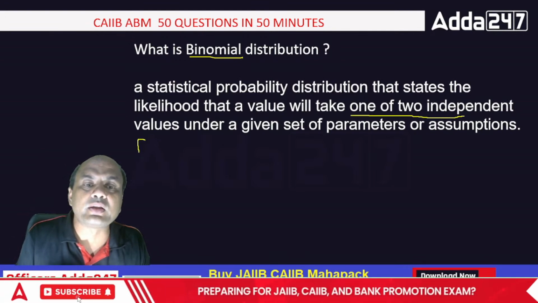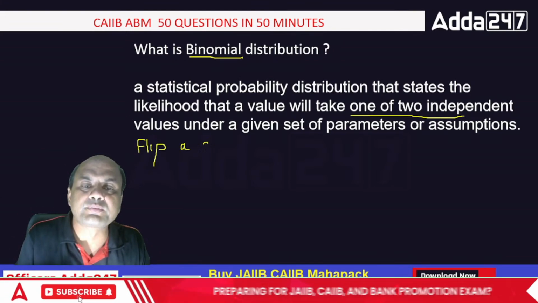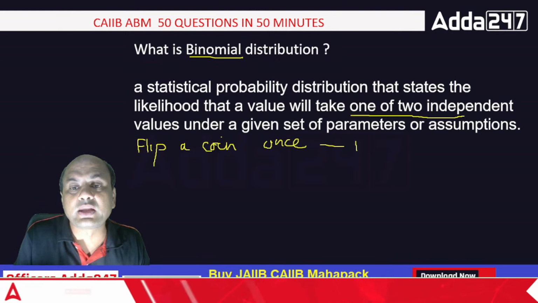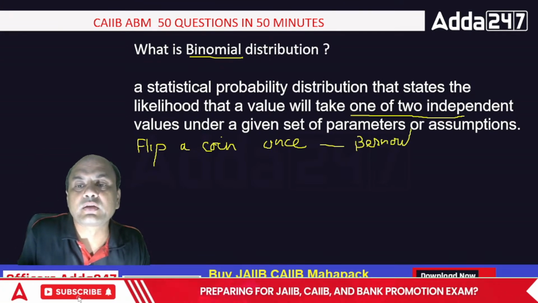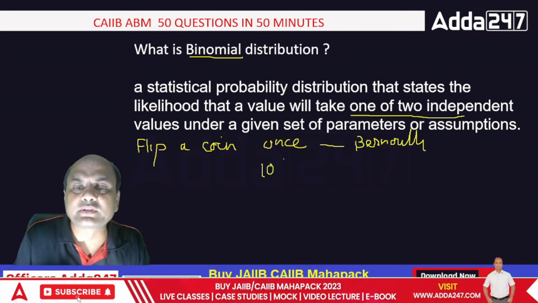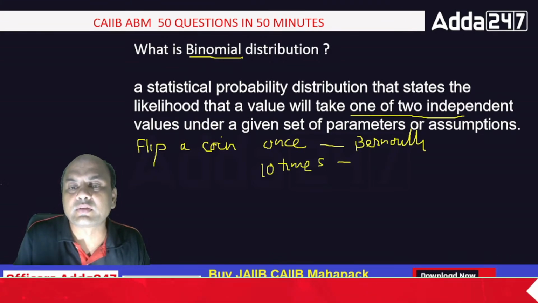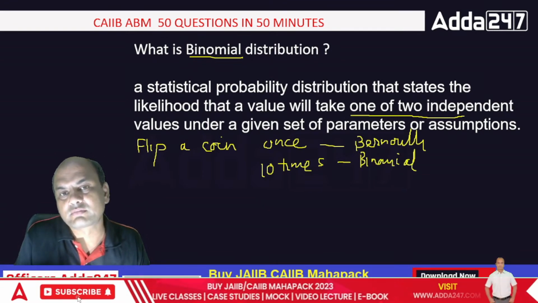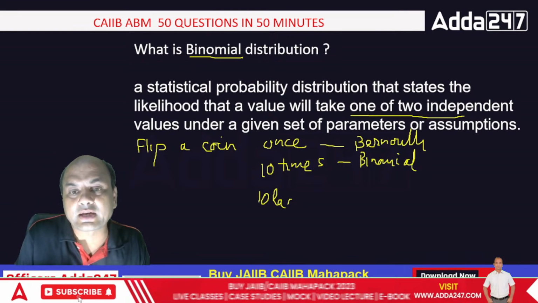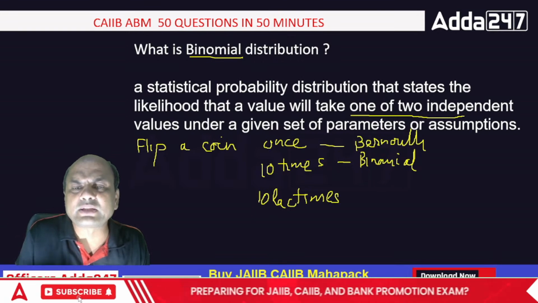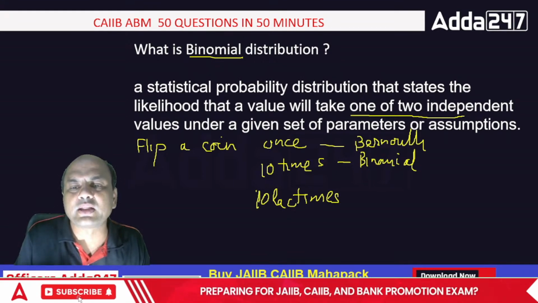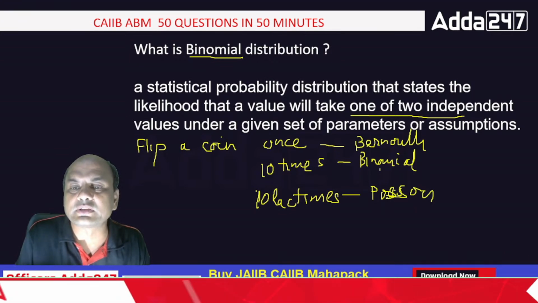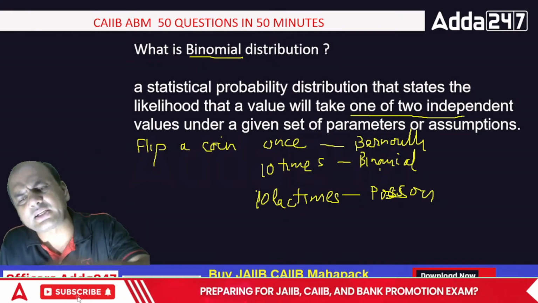Suppose I flip a coin only once, then it is called Bernoulli. If I flip the coin 10 times, then it's called binomial. Keep it very simple. If I flip the coin 10 lakh times, go on flipping, I have much time in my life, so I go on flipping the coin, then it will be Poisson. Always remember. That's why we call it discrete Poisson. Discrete means a large number of elements.